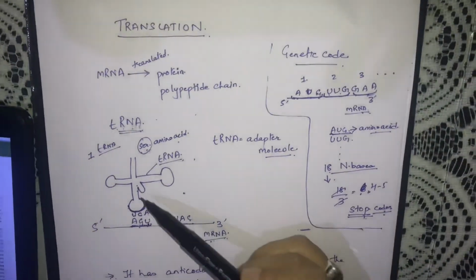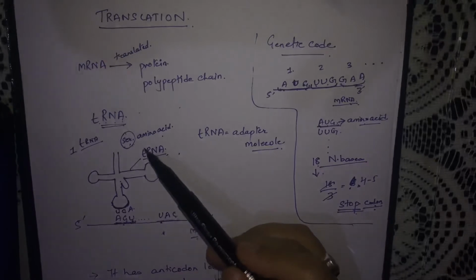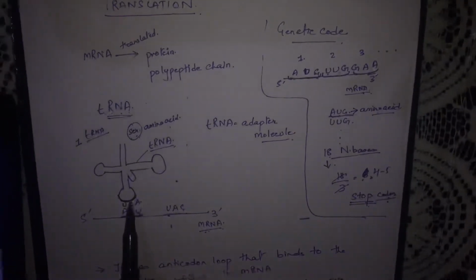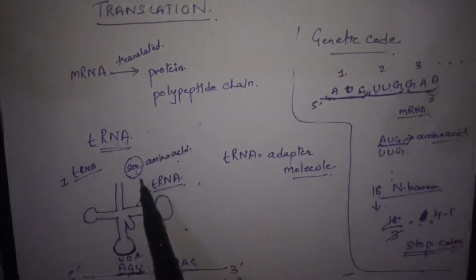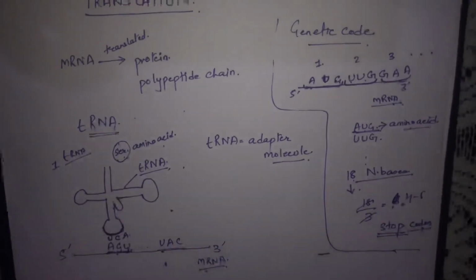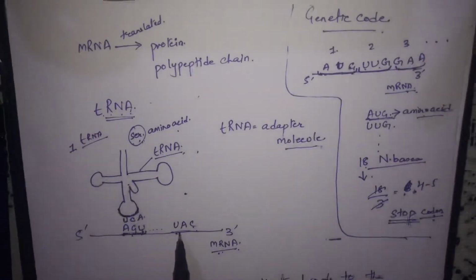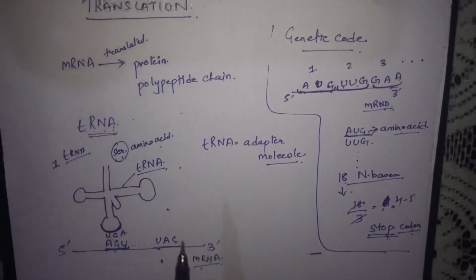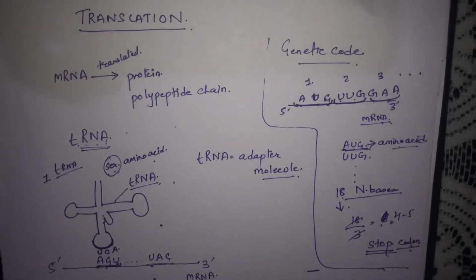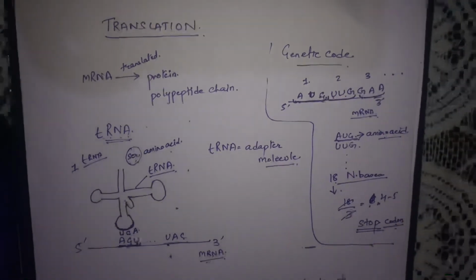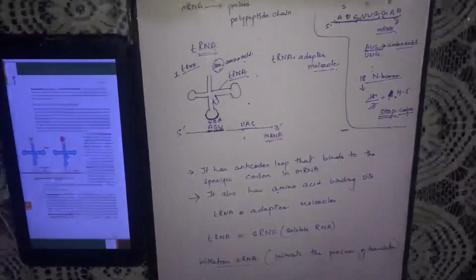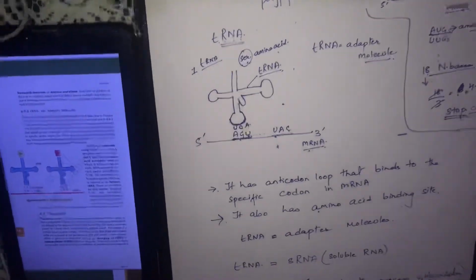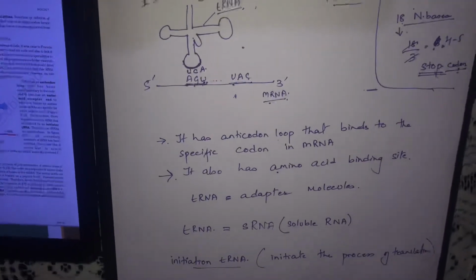So this tRNA acts as an adapter molecule which binds two structures together, and this process continues till the entire length of mRNA, and similarly all the free amino acids get joined together to form polypeptides. The codons get translated into the peptide chain, the chain of amino acids, which we are going to study in the next video when we do the actual process of translation. So this is all about tRNA as an adapter molecule and why it is important in the process of translation. Okay, this much for today.